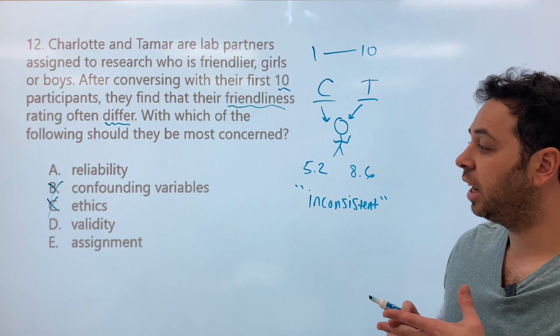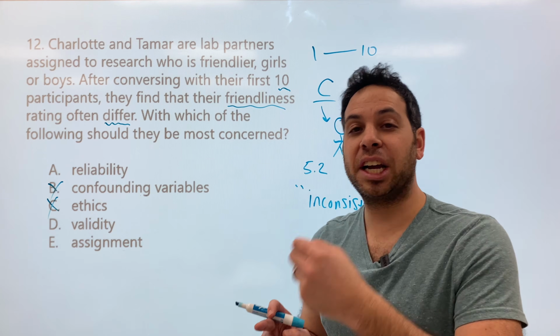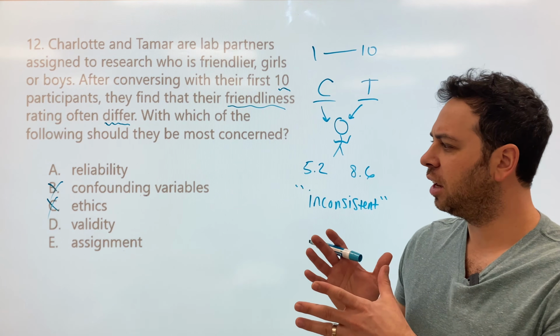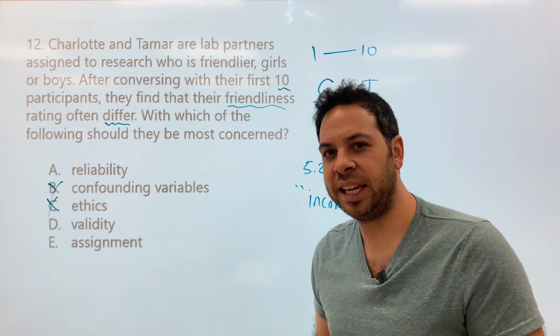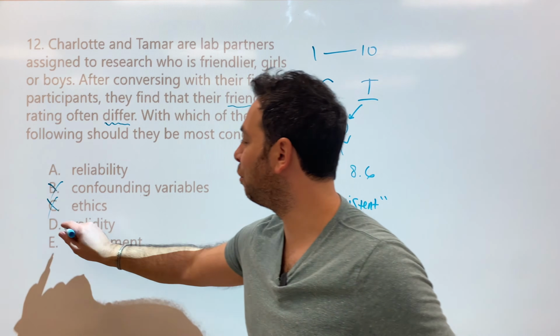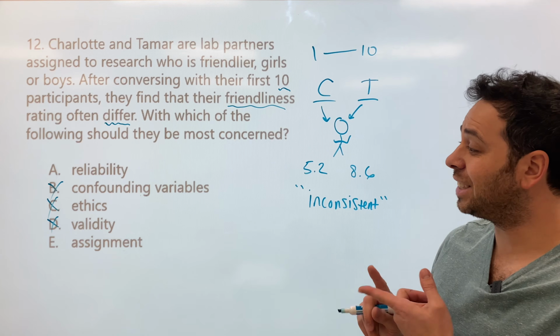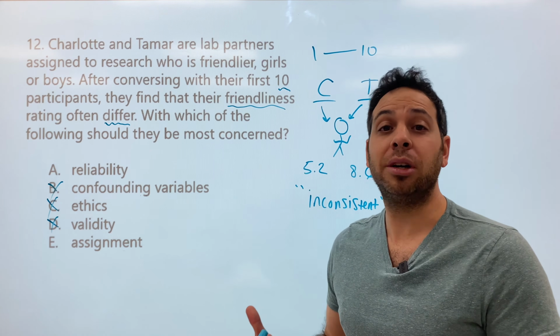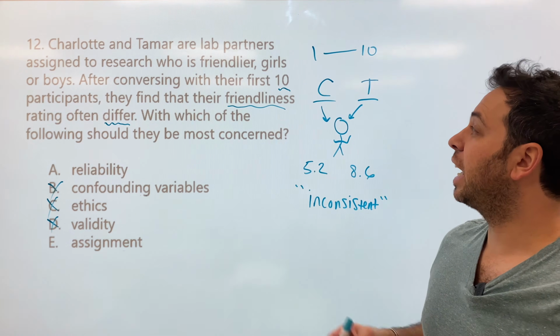D, validity. Now, this deals with the accuracy of friendliness, right? Do they both have an understanding of what friendliness is? And they have a scale. They might not agree, but they do have a scale of what friendliness is. And lastly, letter E, assignment. Well, we're not dealing with an experiment. We're not randomly assigning. We're just kind of looking at people.